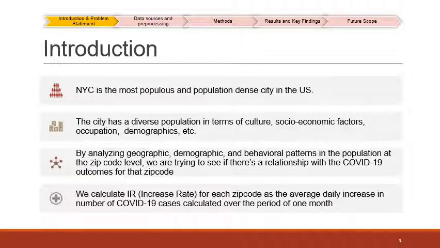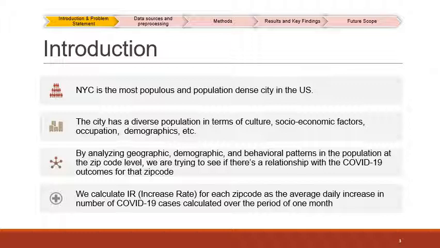We know that New York City is the most populous and population-dense city in the United States. It also has a very diverse population. By analyzing geographic, demographic, and behavioral patterns in the population at a zip code level, our goal is to try to see if there's a relationship with the COVID-19 outcomes for that same zip code.